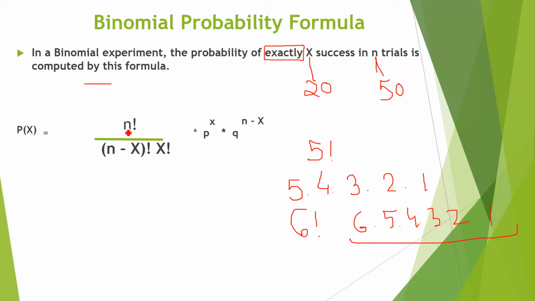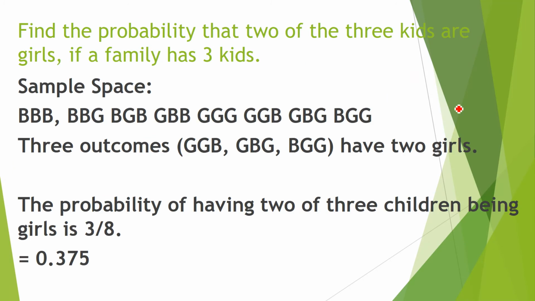So here is the total number of trials factorial, then the factorial of total number of trials minus successes, and then the factorial of X, multiplied by P. P is the numerical probability of success, raised to the power X. Whatever X is here, you write it in the power. Q is the numerical probability of failure, raised to the power N minus X, which is total trials minus successes. So you use this formula to solve a binomial experiment.